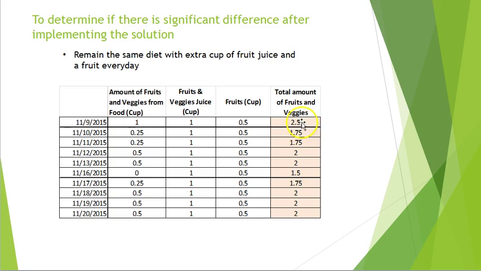So you could see there is a significant increase in the amount of fruits and vegetables. What we will do next is use statistical methods to see if there's a significant difference before and after implementing the solution, in terms of the amount of fruits and vegetables.